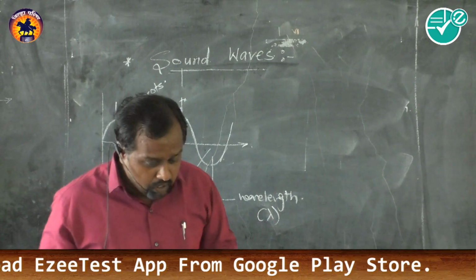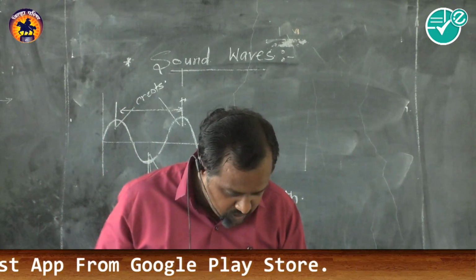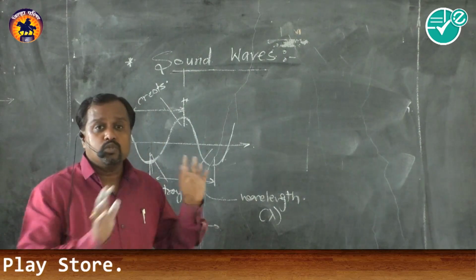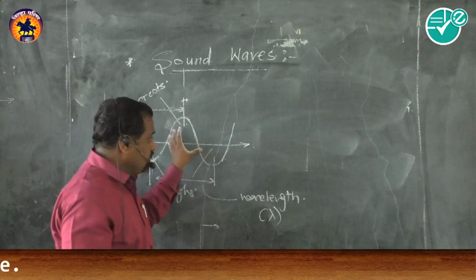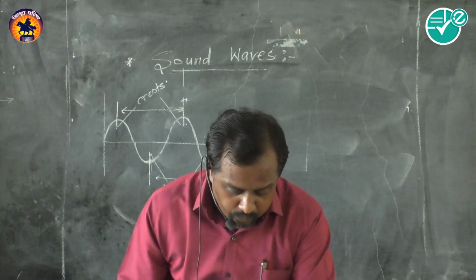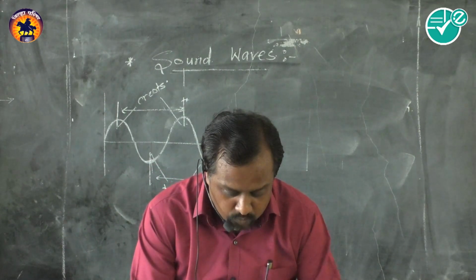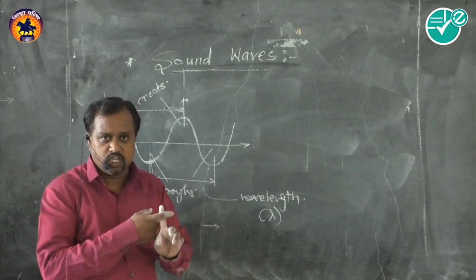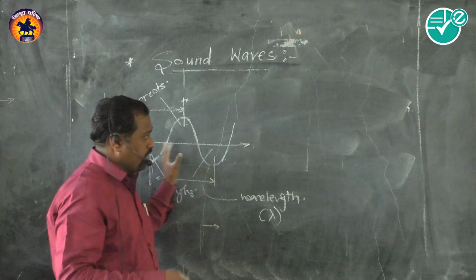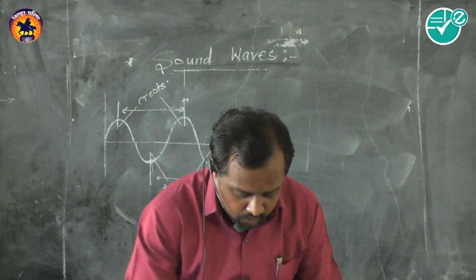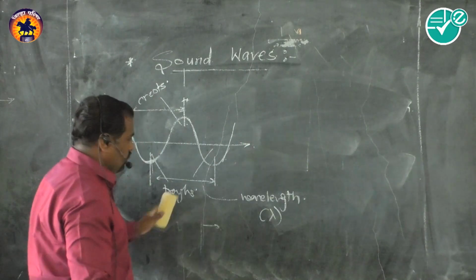Another characteristic is that it can travel through the interface between two surfaces in contact. This is another property. Now it can travel between two media. As it advances through the medium, there is no change in pressure or density. That means pressure is not changed, density is not changed, and it travels with the same speed, same pressure and same density. Now we have only two characteristics remaining.